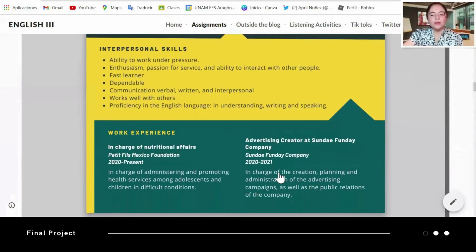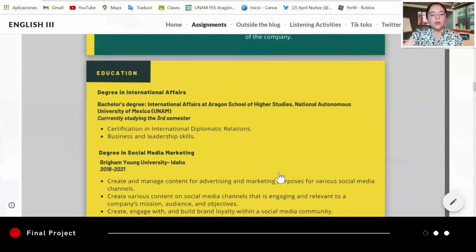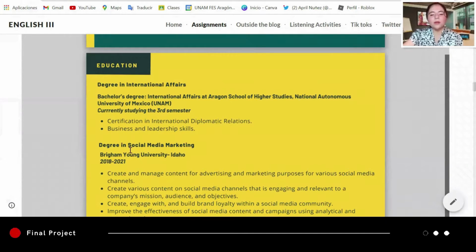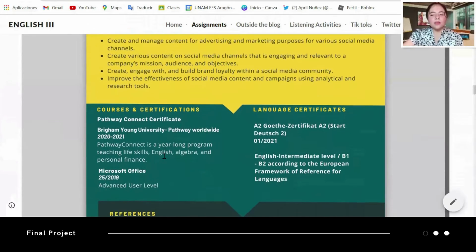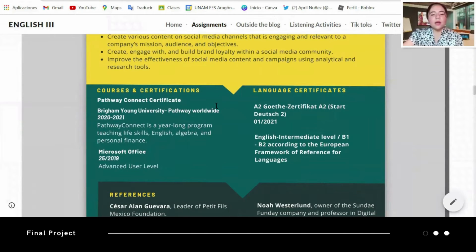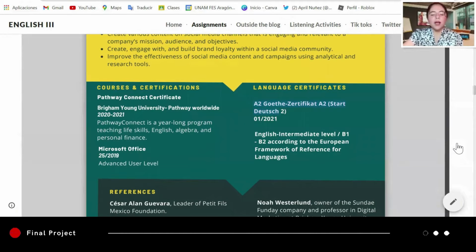For example, here's a marketing certificate that I got recently. It took me 3 semesters and a lot of work, but I feel proud about it. You can also see that I am studying international affairs and that I am learning German, which I think is pretty similar to English in a lot of aspects.